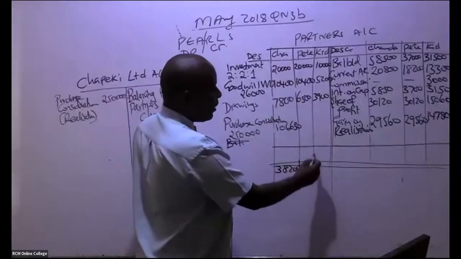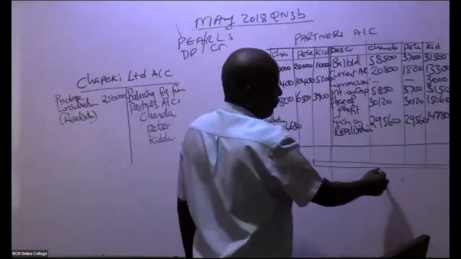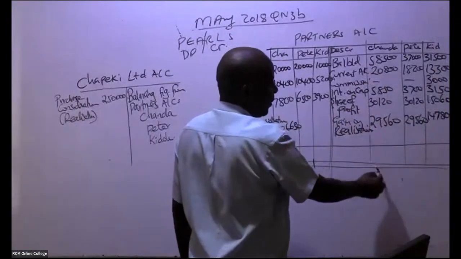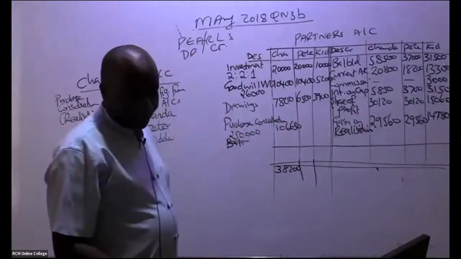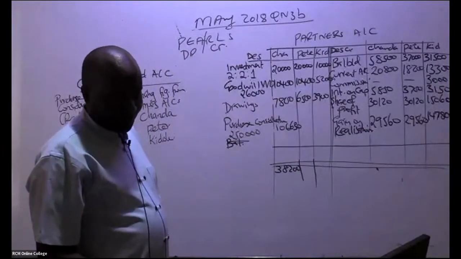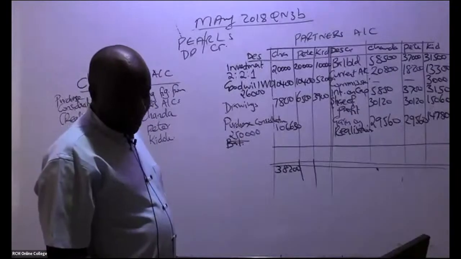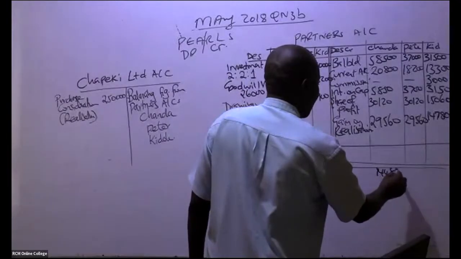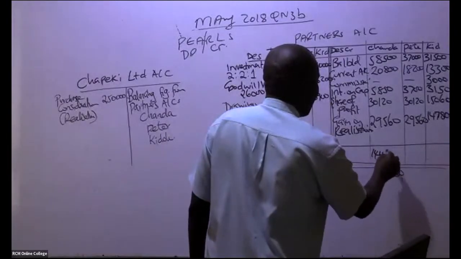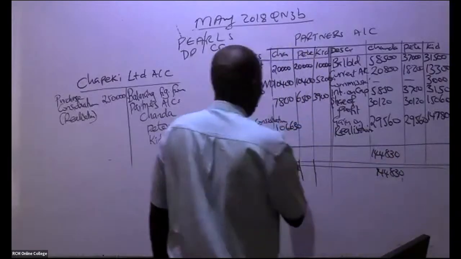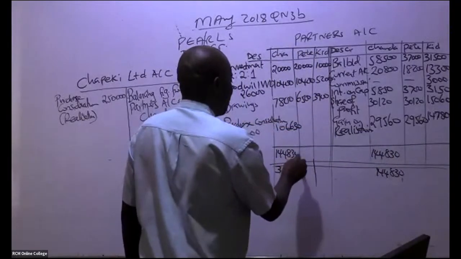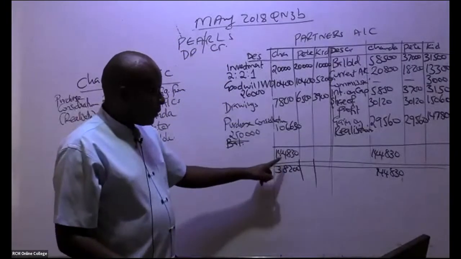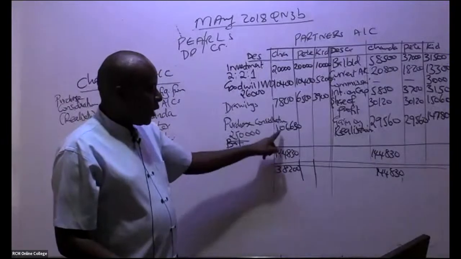How about this first ninja here? How much do we have here when you add this, and this? We have 144,830. So this 144,830 is bigger. So you subtract. So you take this minus 38,200. Will we get this balancing figure?